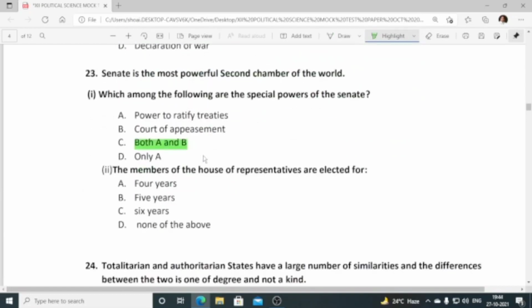Number 23, the Senate is the most powerful second chamber in the world. Which among the following are special powers of the Senate? Power to ratify treaties, court of impeachment. So both A and B are correct. Okay, C is the correct answer.